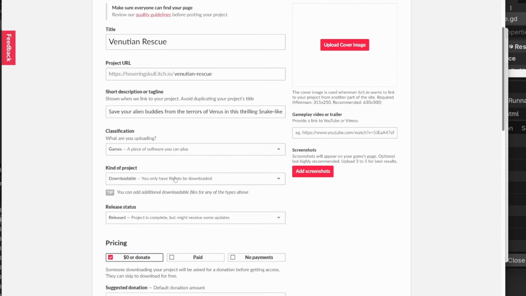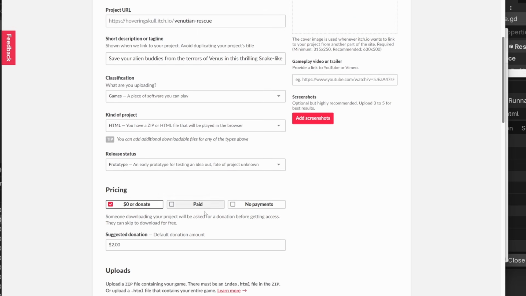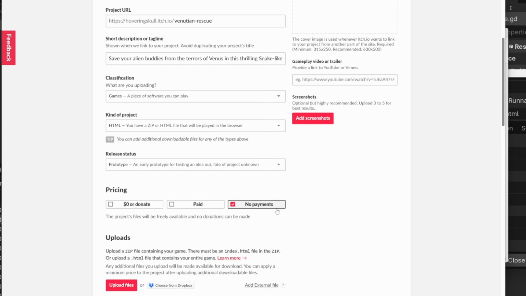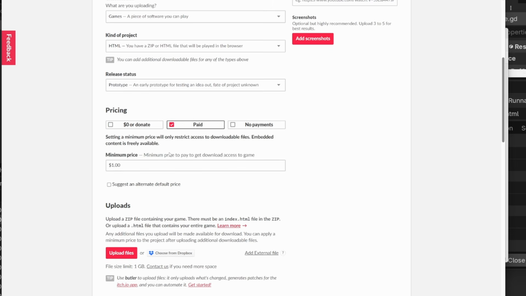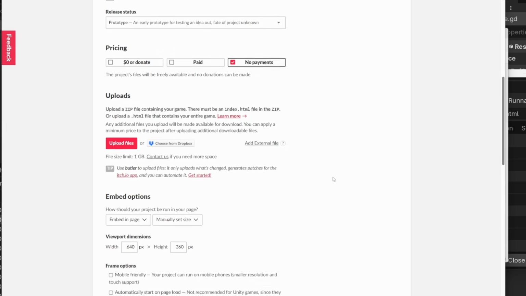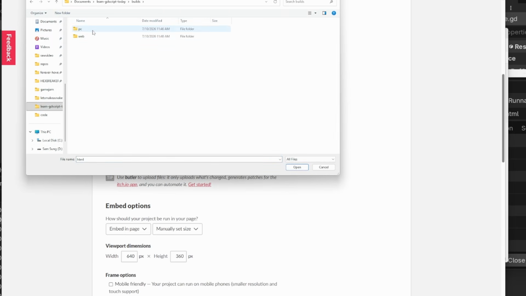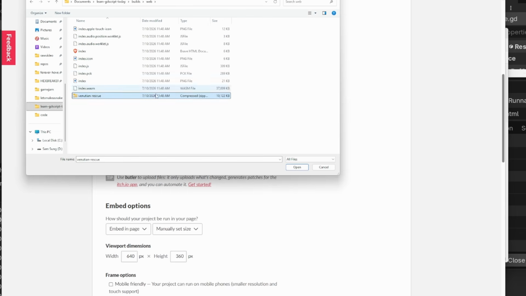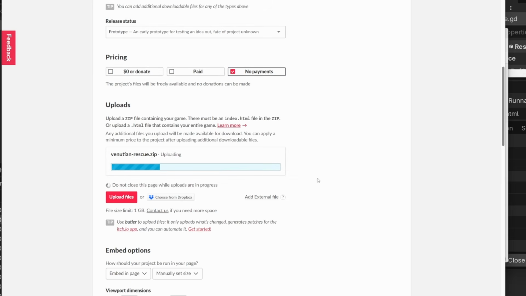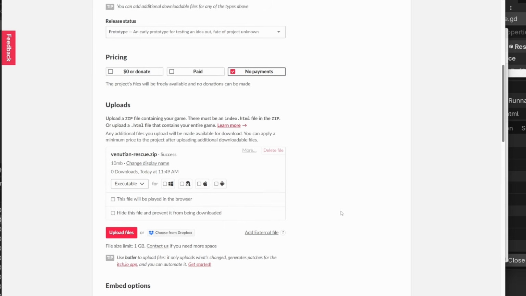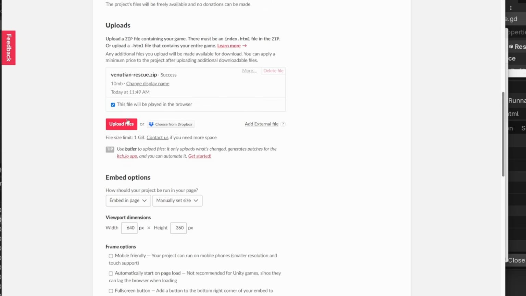This is a game. It's an HTML game, and it is a prototype because whatever. Pricing, I'm setting it to no payments. If you feel really gutsy, you can make it worth $10,000. I don't think anyone will pay that for it. Upload files, and you want to find your game here, web, and your zip file goes here. If you don't have that index.html file in there, it will break. Say this file will be played in the browser, and that's good.